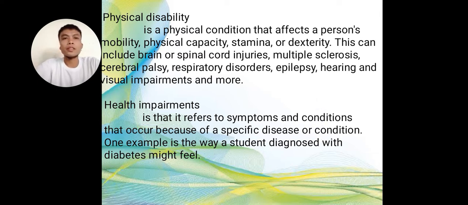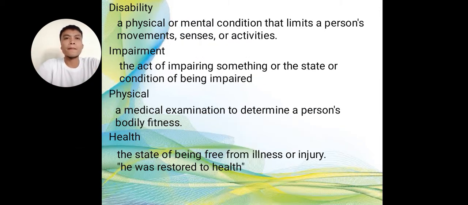Then, health impairment refers to symptoms and conditions that occur because of a specific disease or condition. One example is the way a student diagnosed with diabetes might feel. Next is disability. The definition of disability is a physical or mental condition that limits a person's movement, senses, or activities.